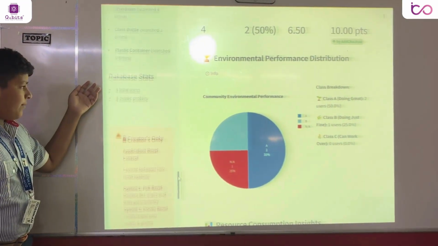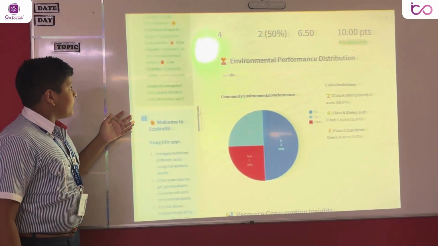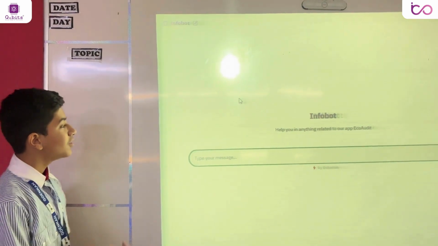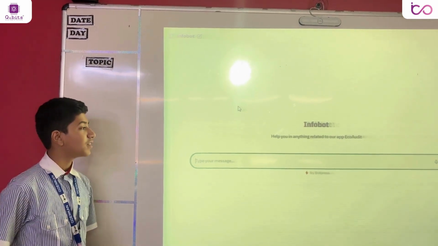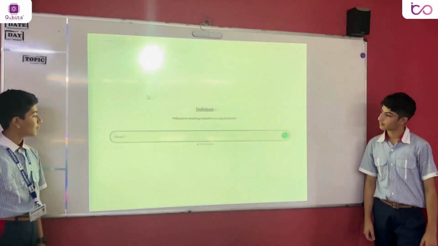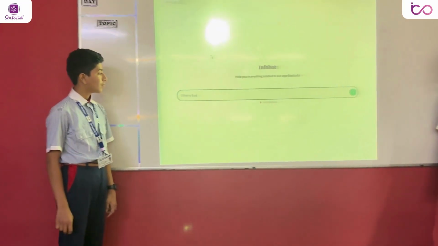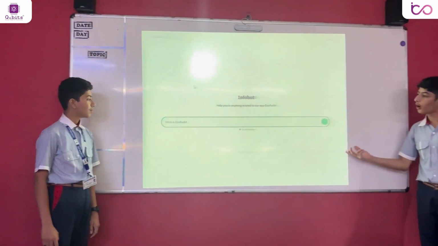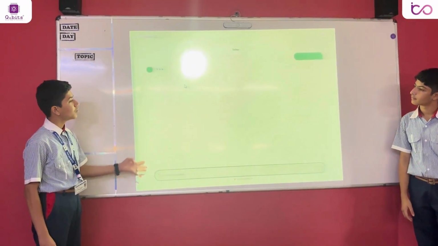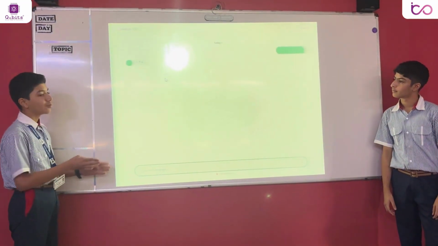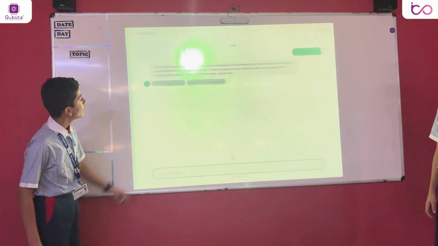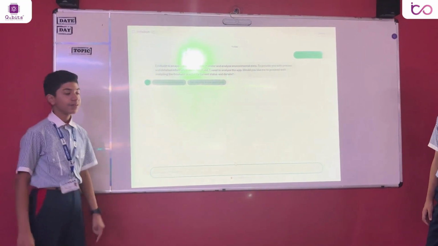Now let's go up and see our chatbot Infobot. This is our Infobot user interface for now. We can search any sustainability related queries in this Infobot, or queries related to our app. For example, if we search what is Eco Audit, our app, our Infobot will give you an AI powered analysis of the question. We can ask it to detail it or just tell us what it is generally.